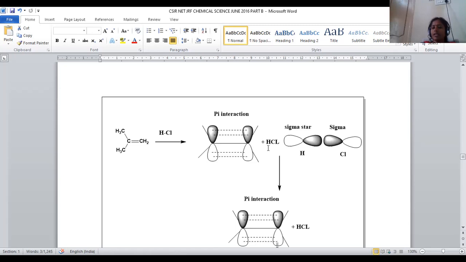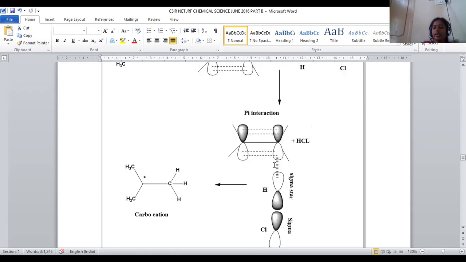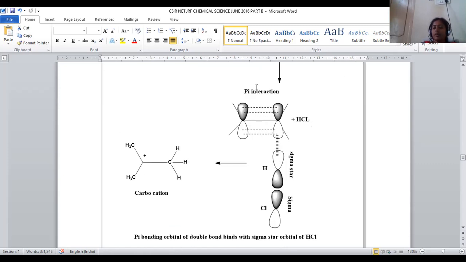And it is treated with HCl. So when hydrogen and chlorine are combined, the sigma star orbital of HCl and the sigma orbital of hydrogen are combined in this way. So it is a kind of interaction. Now when this isobutylene combines with this HCl, what kind of interaction is carried out? The sigma star orbital combines with this isobutylene molecule.